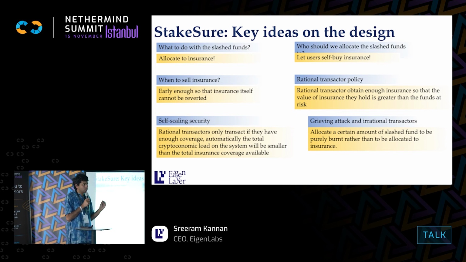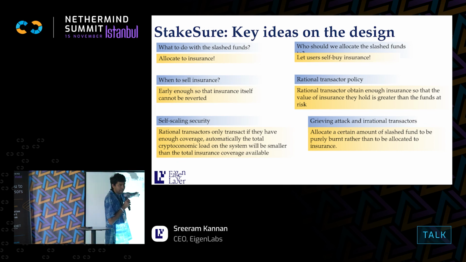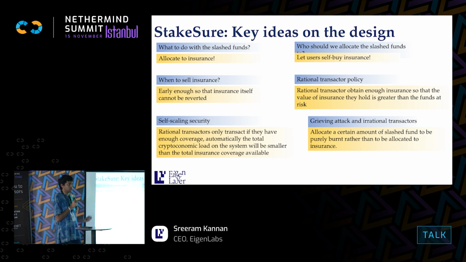And when you go to the postal service, it asks you, hey, how much do you want to insure your package for? You say, I have $10,000. And you have to pay an insurance premium proportional to that $10,000. So there is truthful solicitation of information. That's exactly the same mechanism that we use. Users self-buy the amount of insurance that they want. Say, I want $1,000 of insurance or 1,000 ETH of insurance, depending on what your